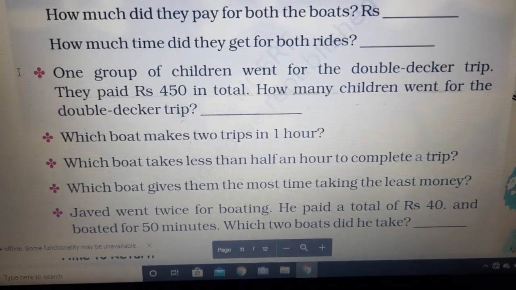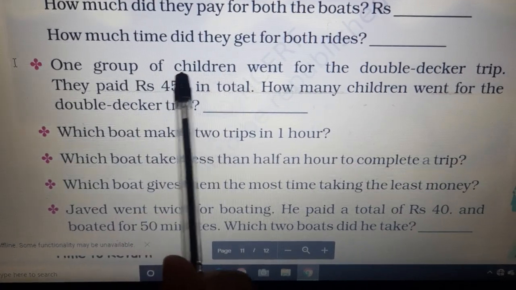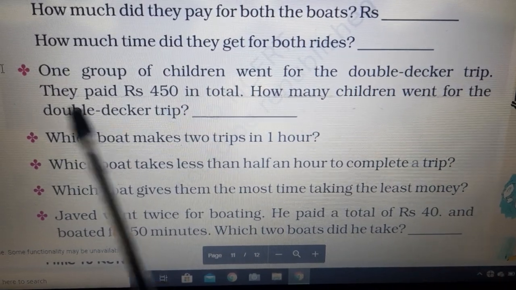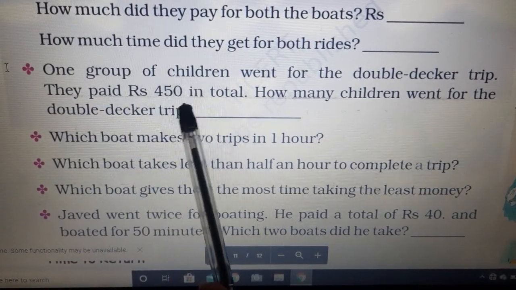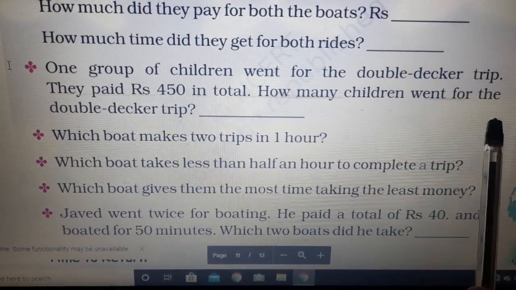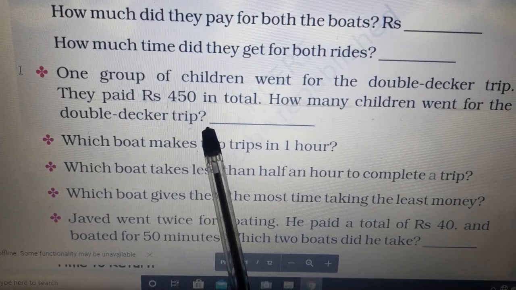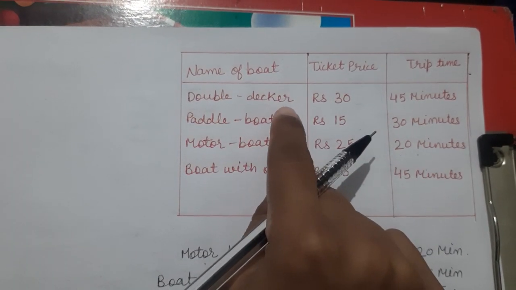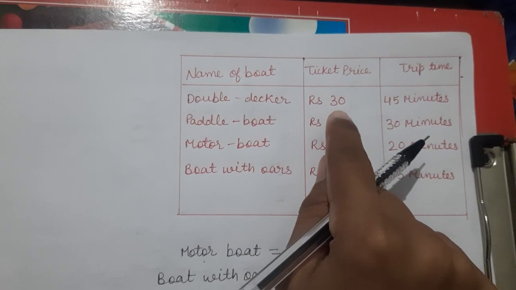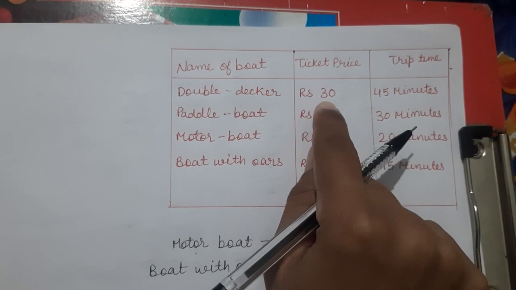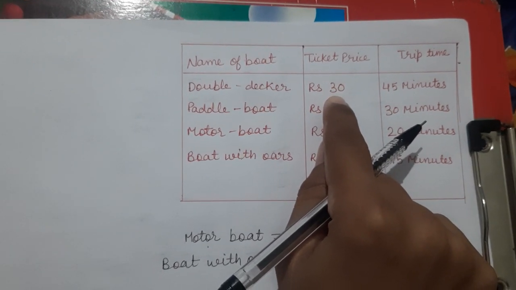Next question is, one group of children went for the double-decker trip. They paid rupees 450 in total. How many children went for the double-decker trip? Right? Look into this table. Here you can see the double-decker boat took rupees 30. These rupees 30 ticket price is for one head, meaning one student, or we can say one child, right?